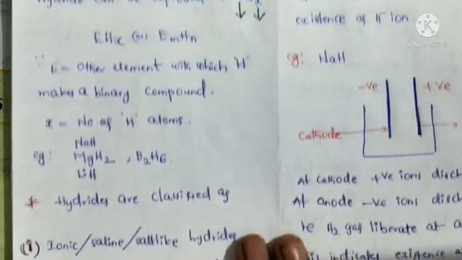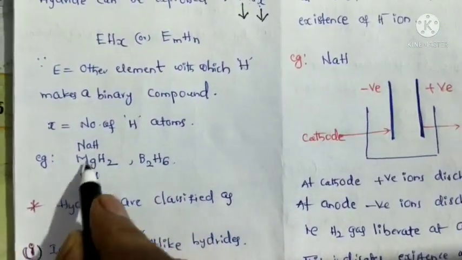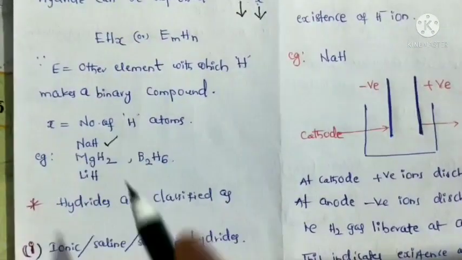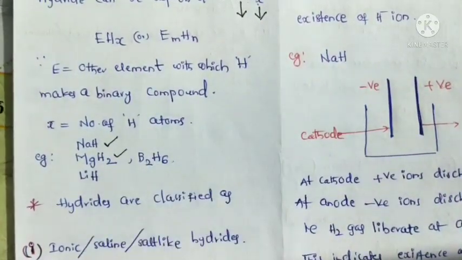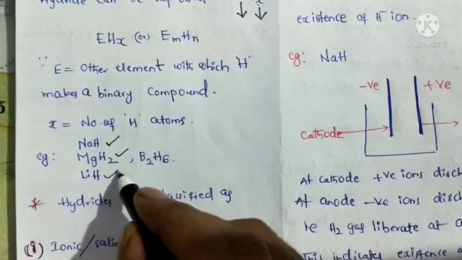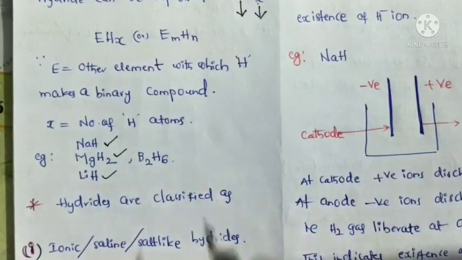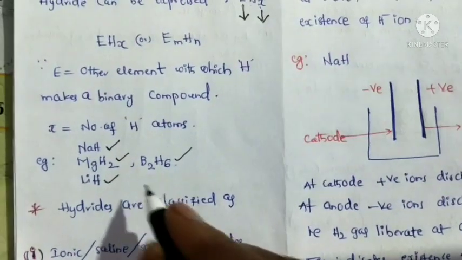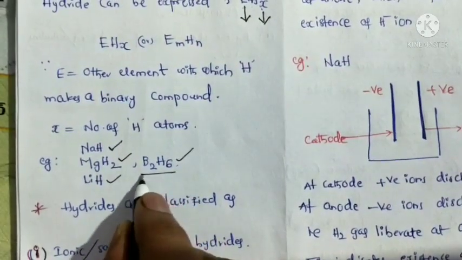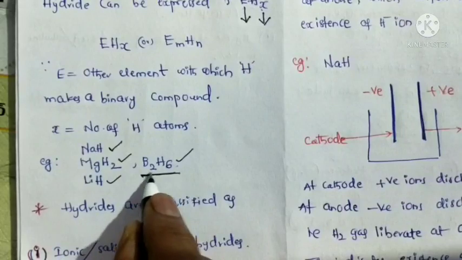The best examples of hydrides are sodium hydride NaH, magnesium hydride, lithium hydride, and diborane. Here, what is the formula? Very important. What is the formula of diborane? B2H6.